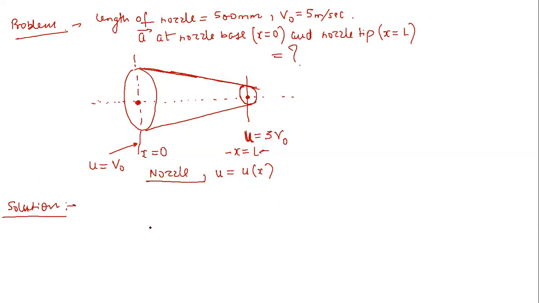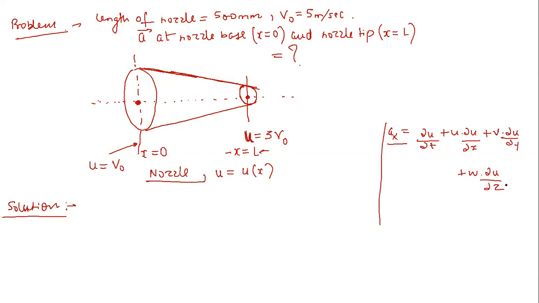Okay. So can anyone guess how to proceed for this problem? First of all, we will follow the Eulerian approach. So if you have this kind of question, first always write down on one side of the paper the equations which you have. The equation for ax is given by delta u by delta t plus u delta u by delta x plus v delta u by delta y plus w delta u by delta z.